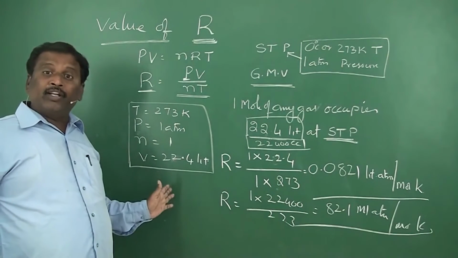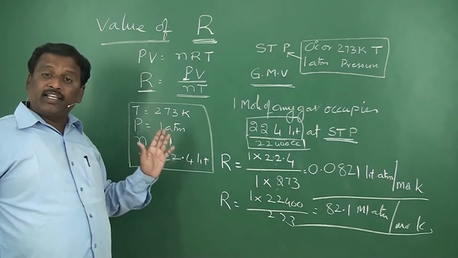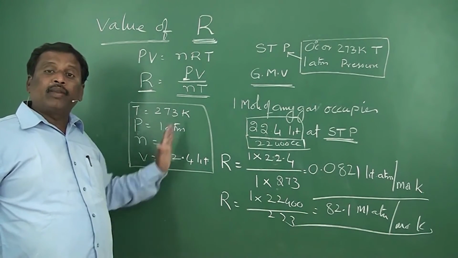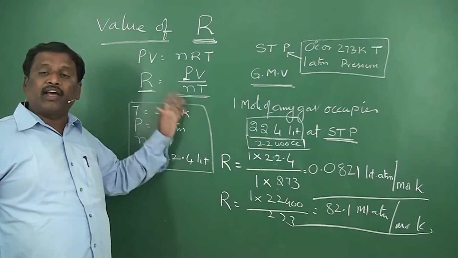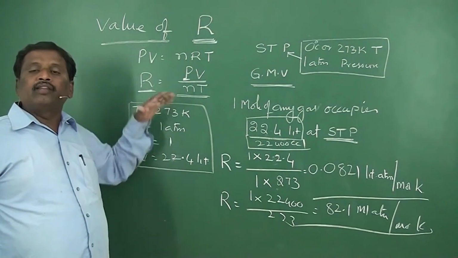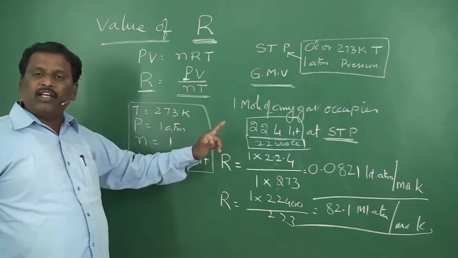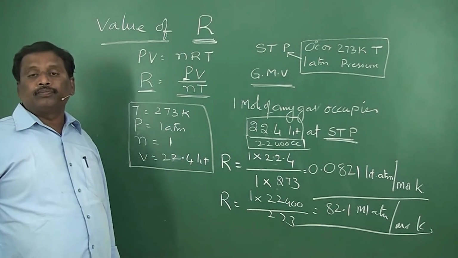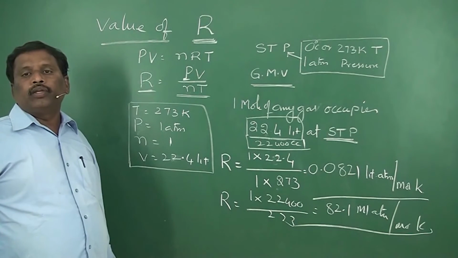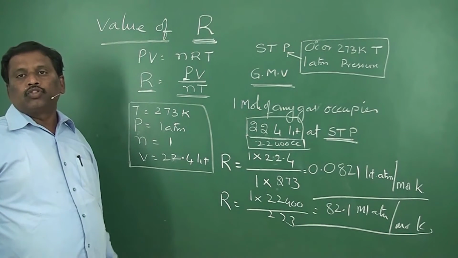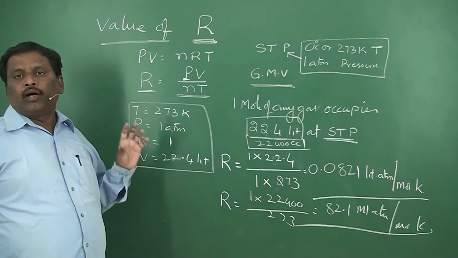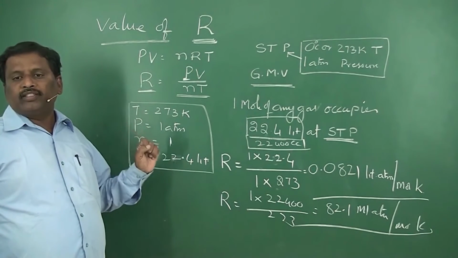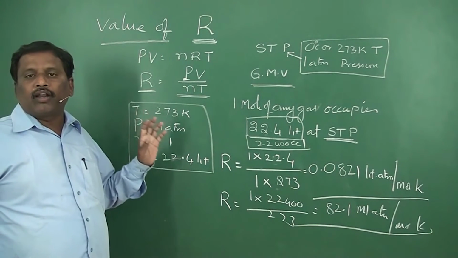At that time, the pressure unit is also important. In such cases, pressure should always be in atmospheres only. If pressure is expressed in centimeters or millimeters or pascals or some other units, you should not use it directly. You should convert it into atmospheres, then only use the R value. That is more important while doing such problems. So, units are of utmost importance while expressing this R value, because the R value depends upon the units in which the volume and pressure are expressed.